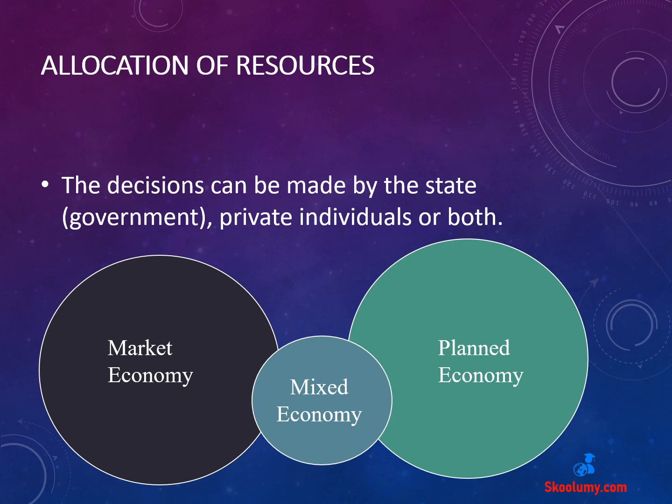The allocation of resources could be reserved for only the public sector, the private sector, or both of them. This gives rise to three types of economic systems. Number one, the market economic system, where resource ownership, control, or allocation is left to the private sector. The private sector is made up of individual consumers and businesses. Number two, planned economic system, where resources are allocated by the public sector or government. Number three, a mixed economy, where the allocation of resources is handled by both the private sector and the public sector.